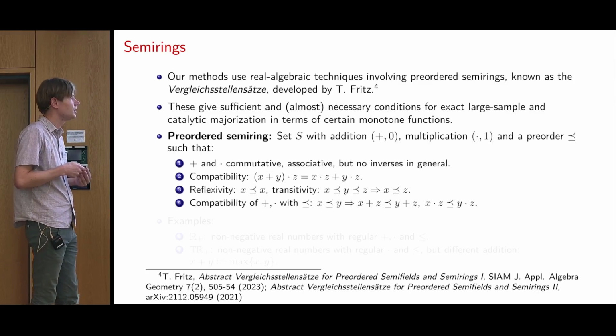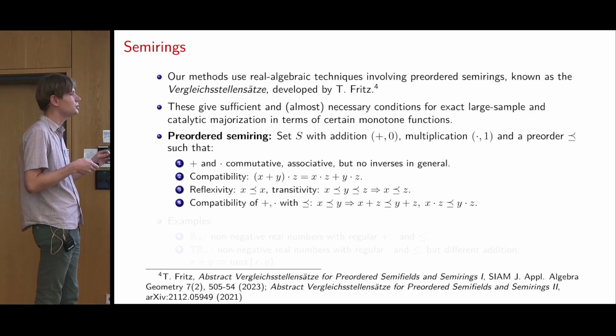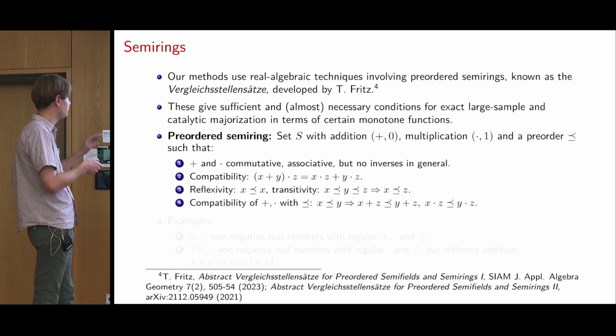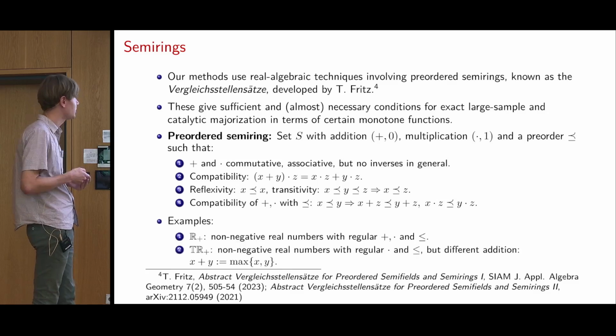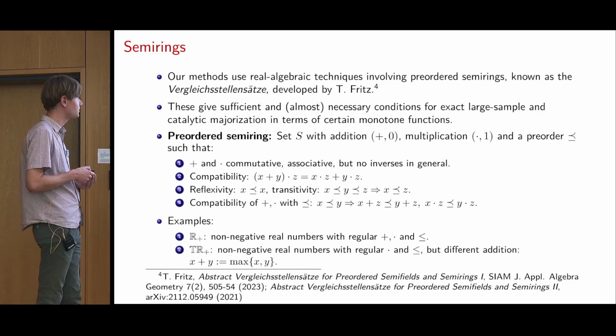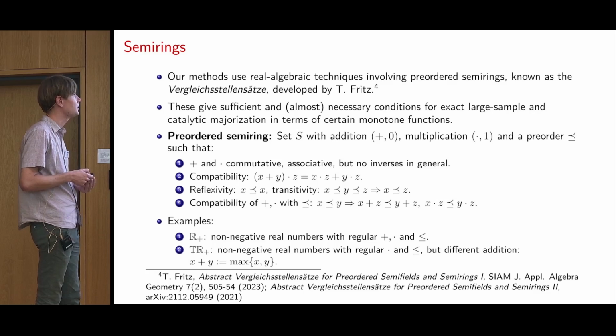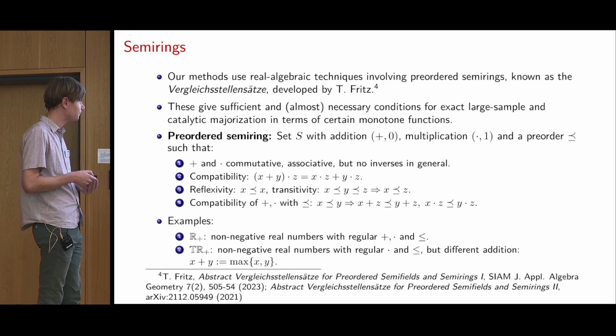Okay. Let me quickly define what a preordered semiring is. It's just a set with an addition and a multiplication and a preorder, such that these very natural conditions are met. Basically, it's everything that you expect, except that the addition does not have to have an inverse in general. That's what makes it a semiring. An example of a preordered semiring, a very easy one, is R+. We consider all non-negative real numbers with the regular addition and multiplication and regular preorder.